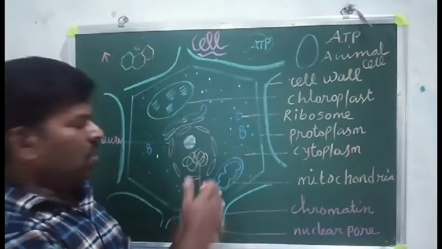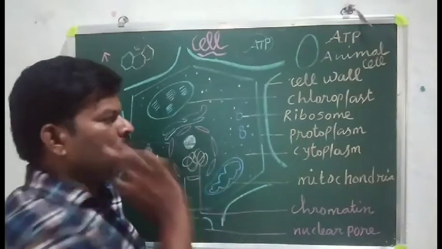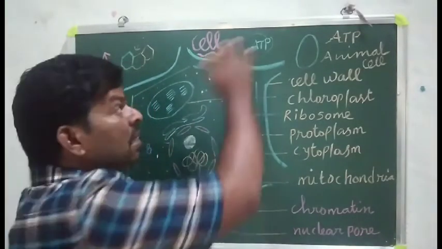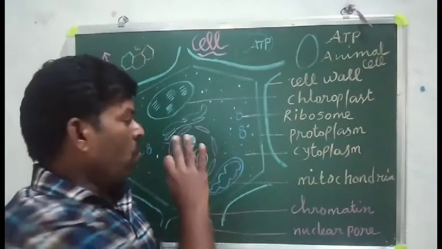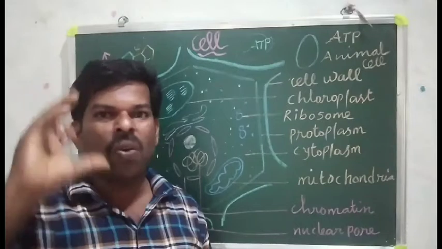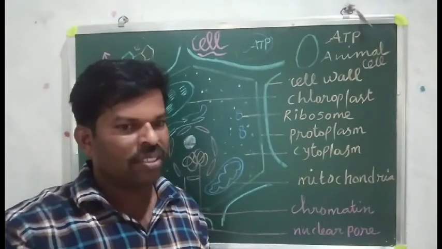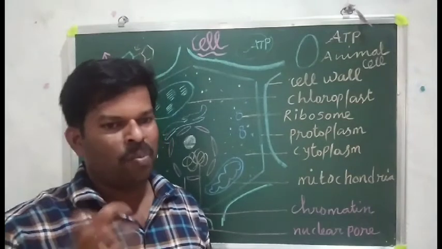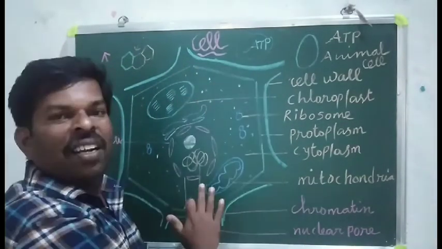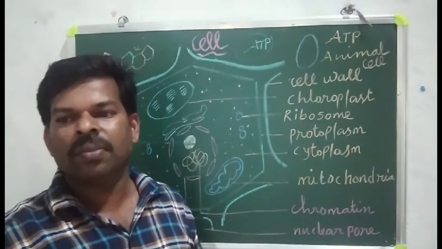Already I told chloroplast, mitochondria, cytoplasm, protoplasm, cell wall. The nucleus is like a brain. Each cell has one nucleus, each skull has one brain. What will the brain do? Control the body. Like the nucleus controls the cell. Is it clear? Any doubt?